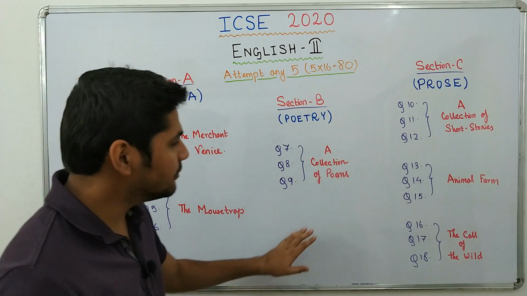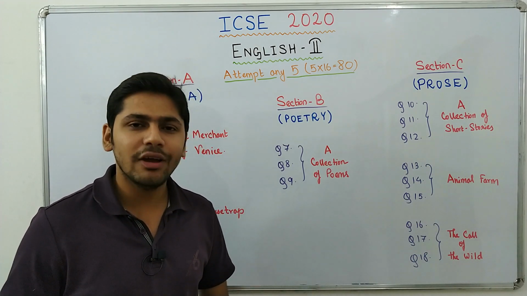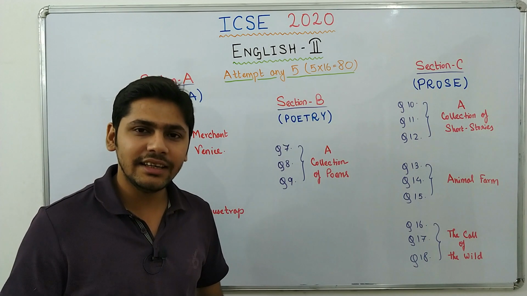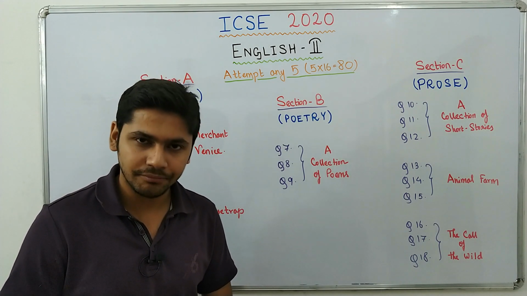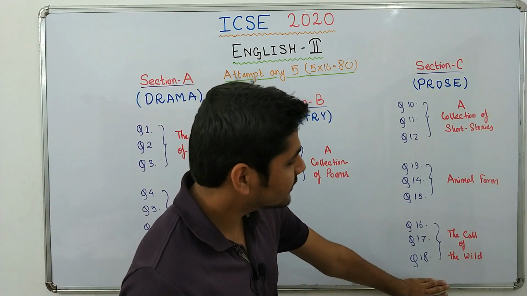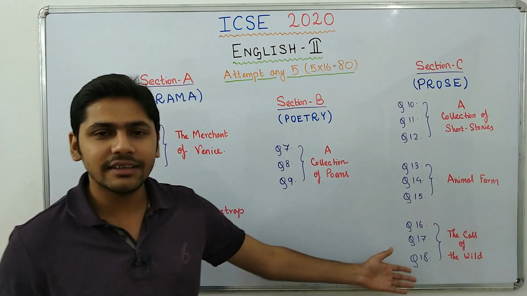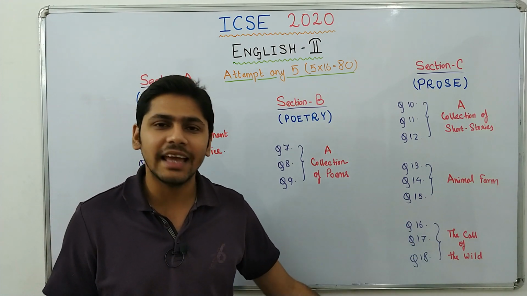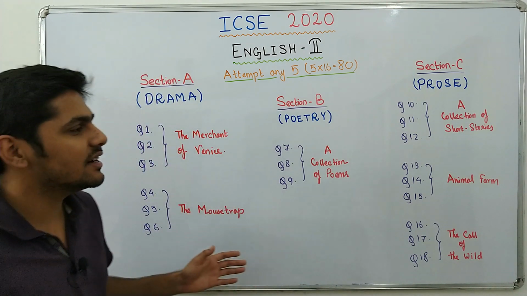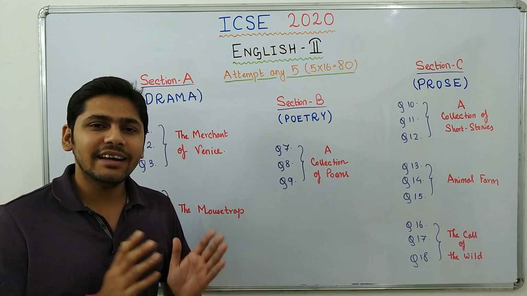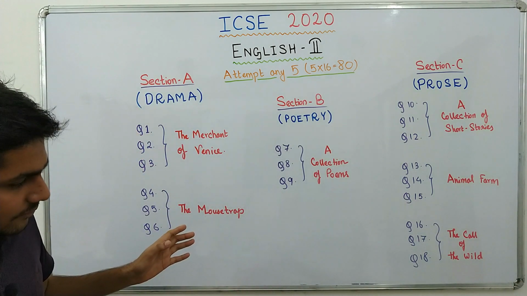Then comes poems. In poems, study the poems properly. If you have guidebooks, read the summary of the poems and try to understand the meaning of the poems. It will help you a lot. Then comes short stories. Everybody loves short stories, right? Read the short story, read the summaries, read the meaning of the short stories, and you won't face any problems in short stories. So basically the main thing to prepare for English literature is reading. Read, read, read, and you won't face any problem in this particular examination.